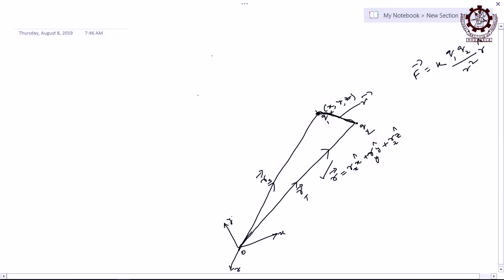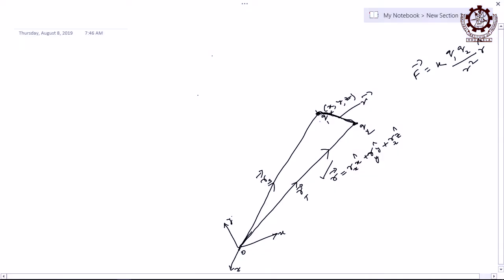So the direction may be this side or that side. How will you know in what direction the force is existing between the two charges? It cannot be both directions. Force has only one direction because it is a vector. So if I say the force acting on this charge, then the direction should be with reference to that point. This is the source, all the time it is the source. You have taken a test charge here, so what is the force experienced by that test charge? Then how will you know the direction?